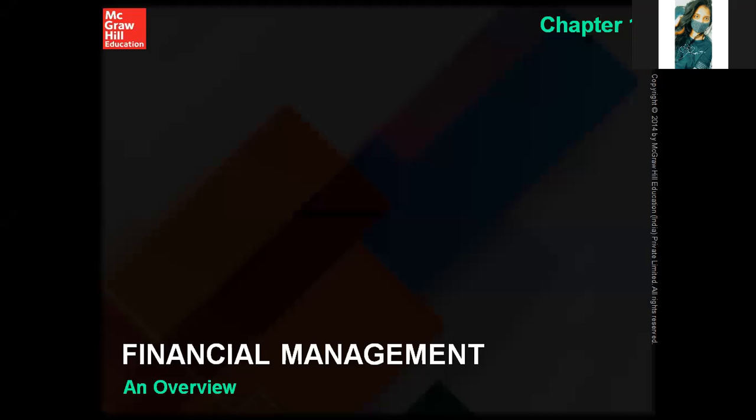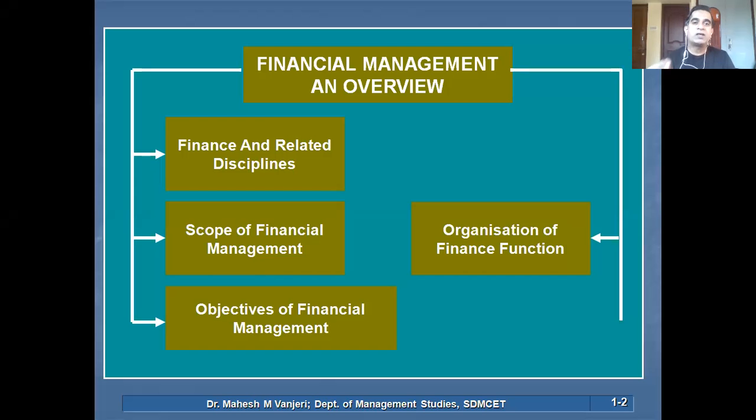Financial management, an overview, chapter number 1 from unit 1. So what are we going to learn in this chapter? Our overview or outline of this chapter: we are going to learn finance and related disciplines, scope of financial management, then organization of a finance function, which is nothing but organization structure, then objectives of financial management. This is what is covered in chapter number 1.